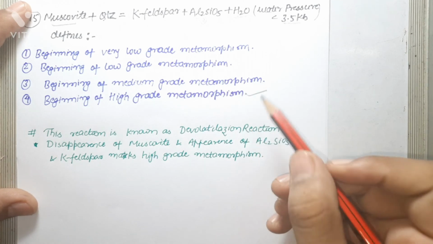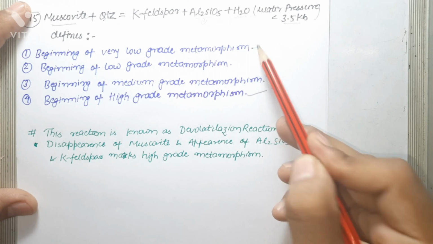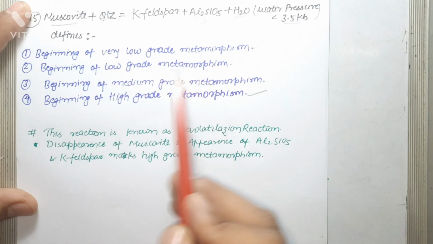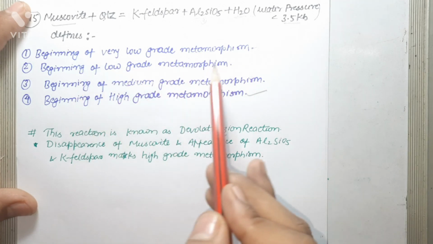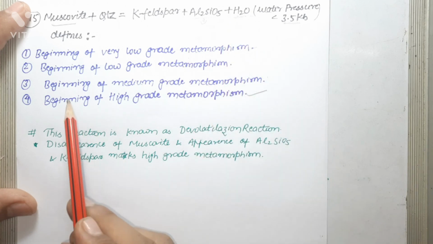The beginning of very low grade metamorphism is the formation of laumontite and lawsonite. Please comment down below if you know the reaction which indicates the beginning of low grade metamorphism and the beginning of medium grade metamorphism. But as far as this question is concerned, the correct answer is the beginning of high grade metamorphism.